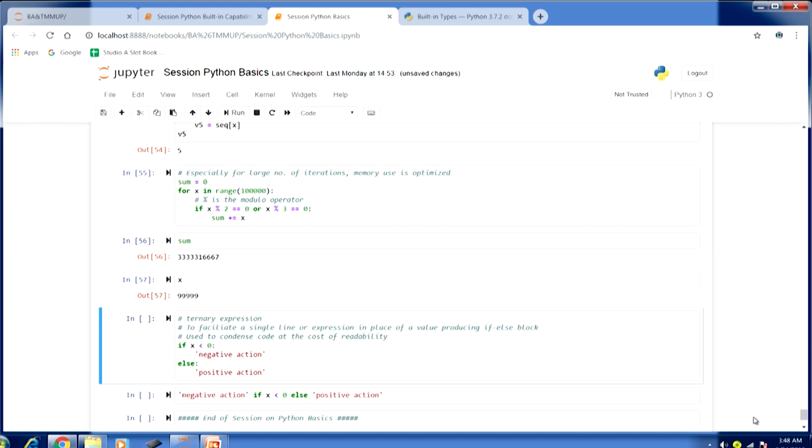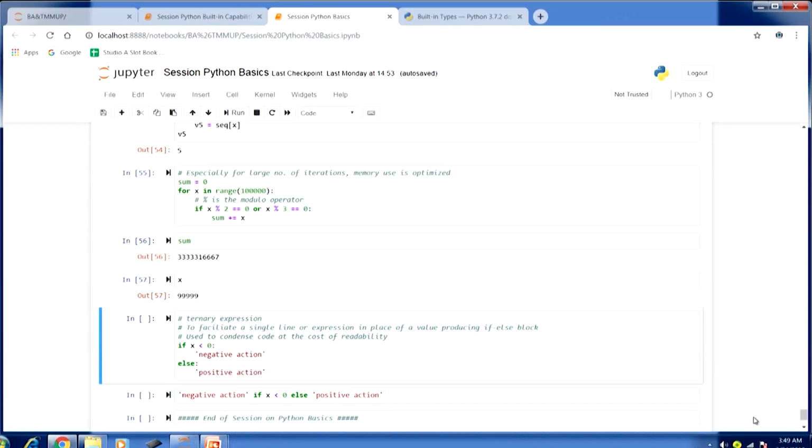Let us move on to the next thing, that is ternary expression. Ternary expression is especially useful whenever we are looking for a single line or expression in place of a value producing if else block. Typically we use an if else block whenever we would like to control the flow of execution, whenever we have some conditional expression which we would like to evaluate, and then execute the following block of code.